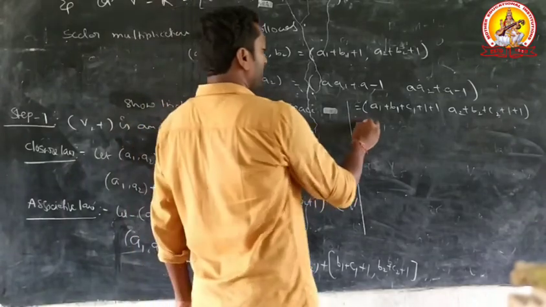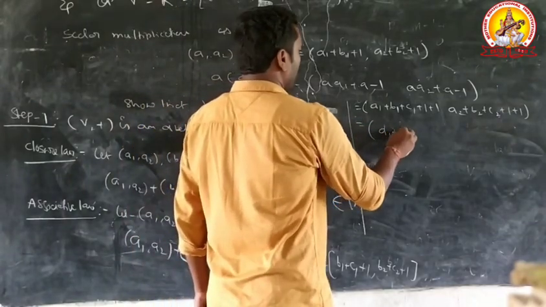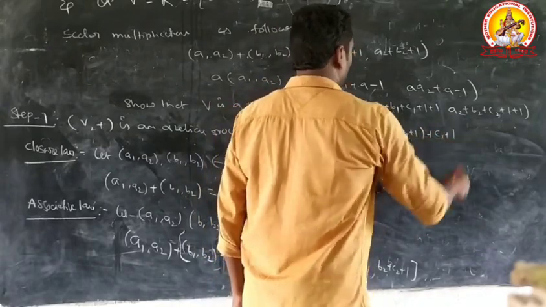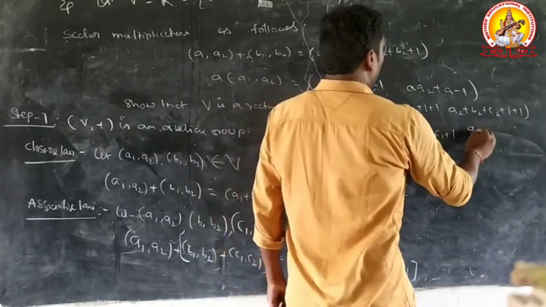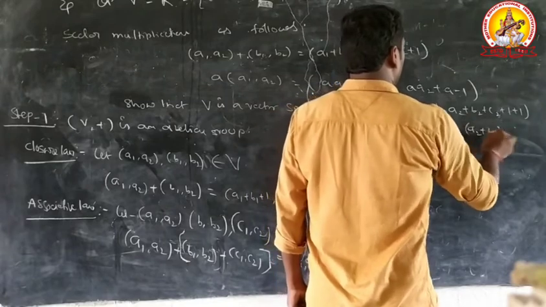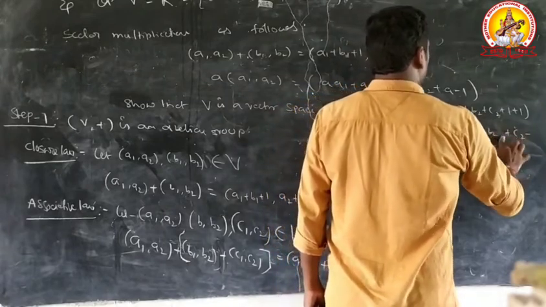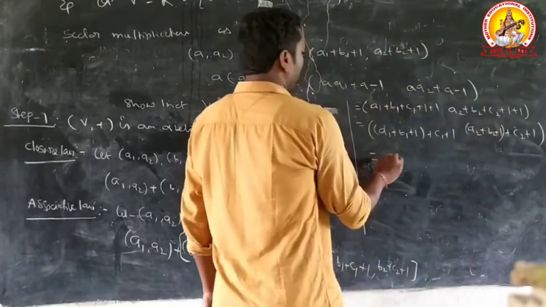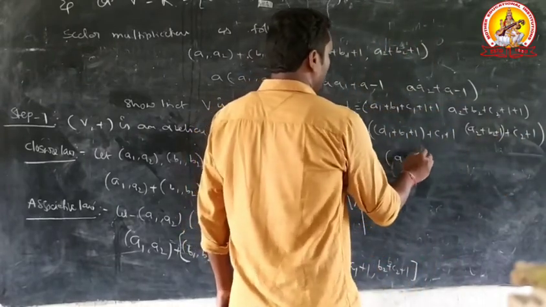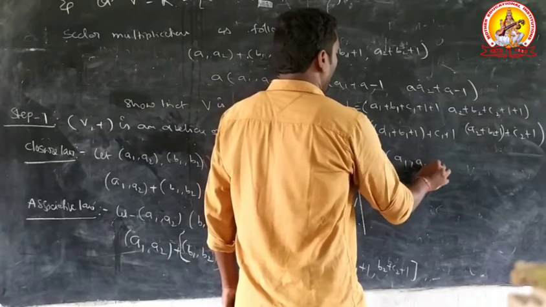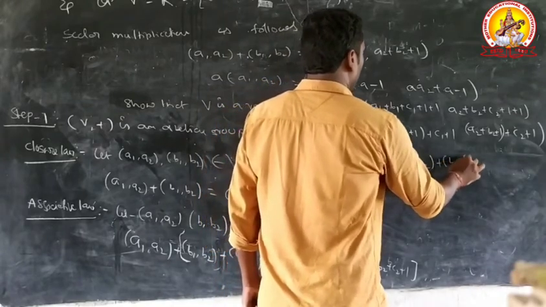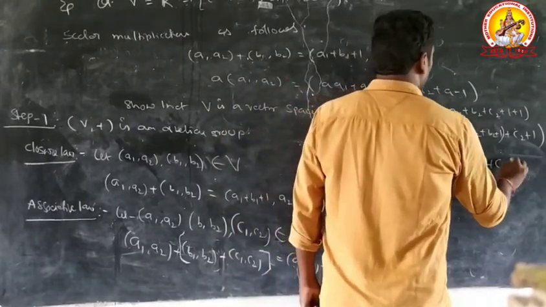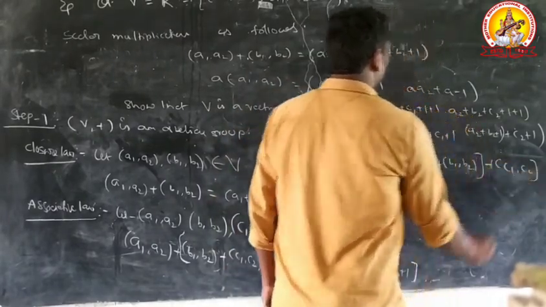To convert, (A1 plus B1 plus 1 plus C1 plus 1, A2 plus B2 plus 1 plus C2 plus 1). That implies (A1, A2) plus (B1, B2) plus (C1, C2).